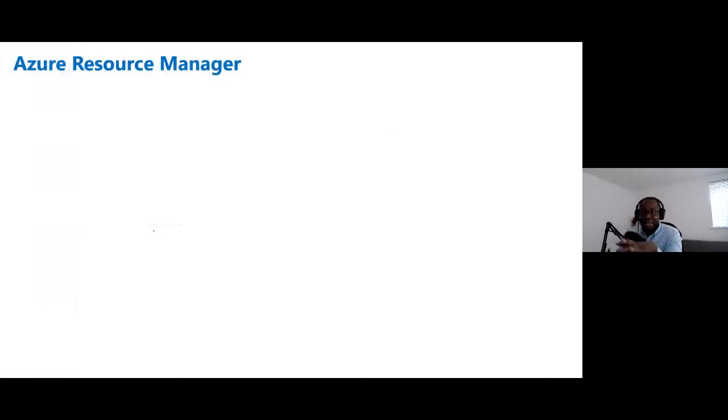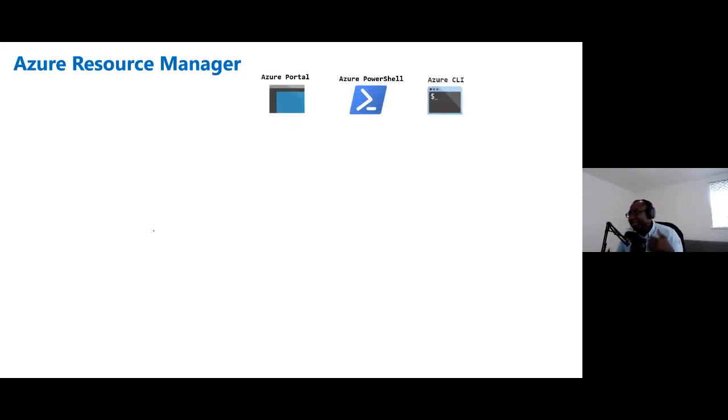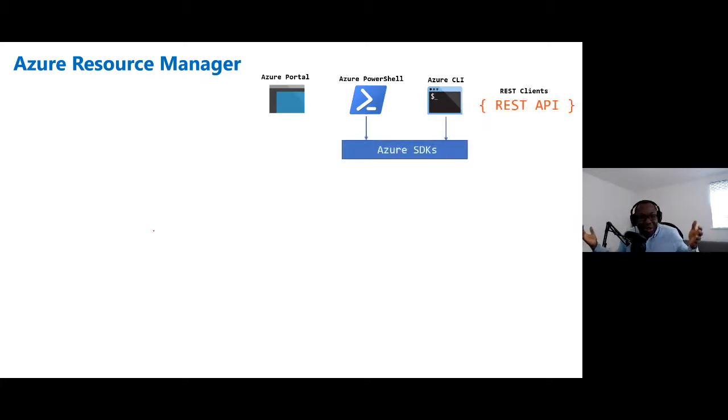Now, for us to understand the stealing of credentials, it's also important to understand Azure Resource Manager, because that's a typical target for attackers. You'll see the reason why once we go through the slide. Whenever you want to manage Azure or deploy services and resources into Azure, there are very limited options that you really have. Either you're using tools like the Azure Portal, Azure PowerShell, Azure CLI, a REST client, or the Azure SDK. Those are the options you have whenever you want to interact with the Azure platform as an admin or as someone who needs to gain access to certain services.